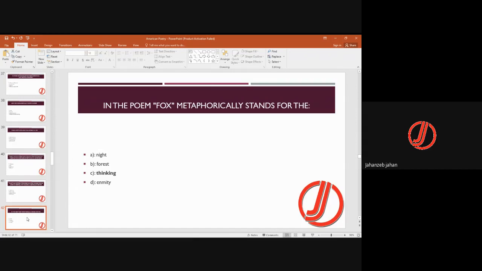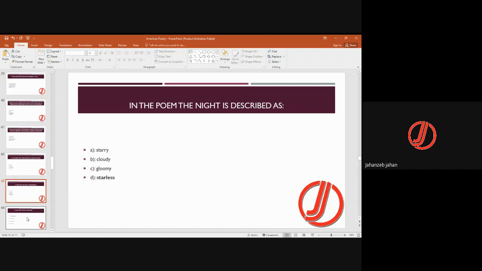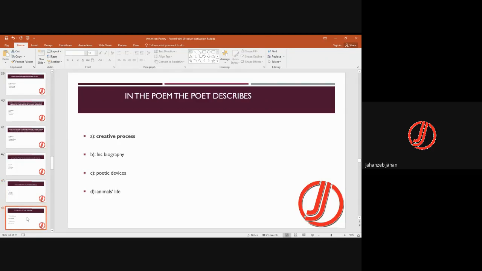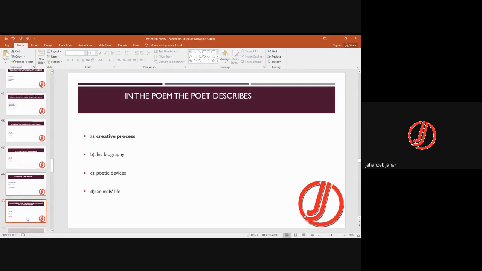In the poem Fox, metaphorically, fox थॉट के लिए स्टैंड करती है. In the poem, the night is described as starless. कि starless night है. The poet described the creative process. So Thought Fox is about the creative process of a person. That was not only Fox, that was Thought Fox basically.